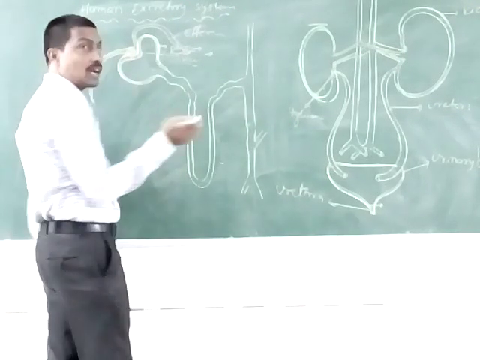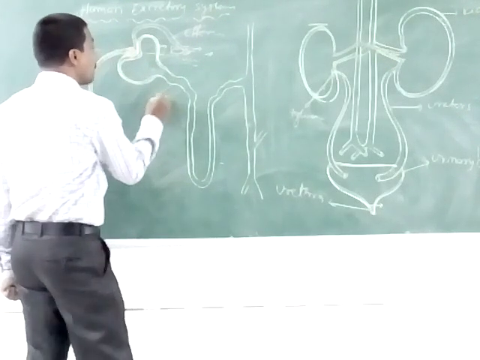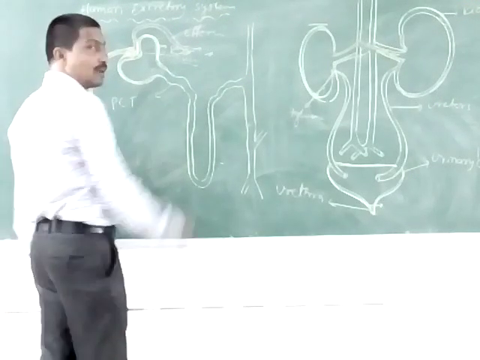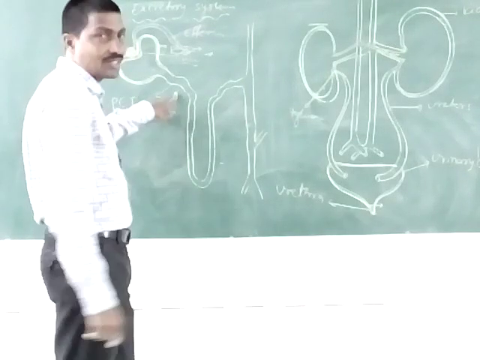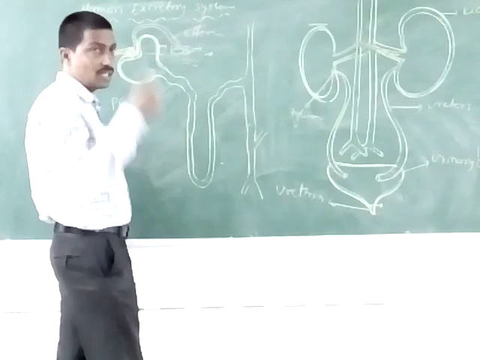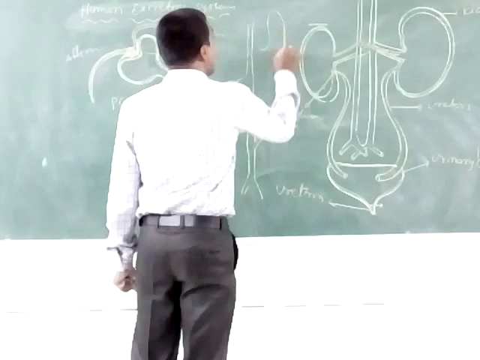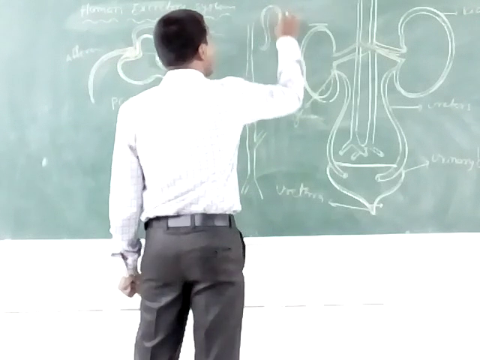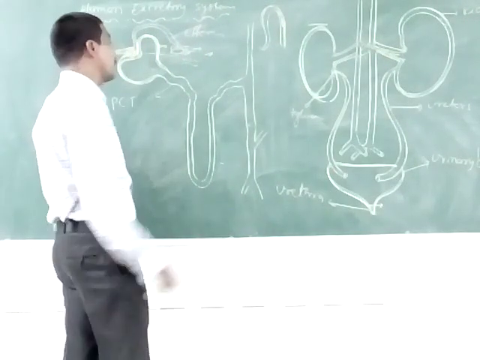Bowman's capsule is a cup-shaped structure. It opens into the proximal convoluted tube, the PCT. The proximal convoluted tube is a coiled tube-like structure. The inner side of the tube has small microvilli, and the microvilli form brush borders. These microvilli form extra space in the PCT.